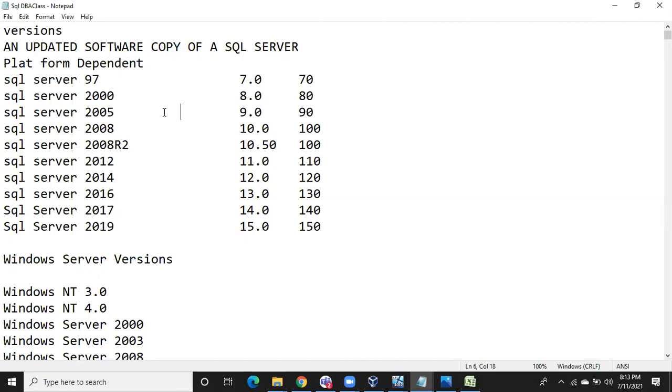Who is the vendor for SQL Server? Microsoft. Microsoft invented SQL Server in the 80s, but actually Microsoft didn't invent it on its own. We have another database called Sybase.